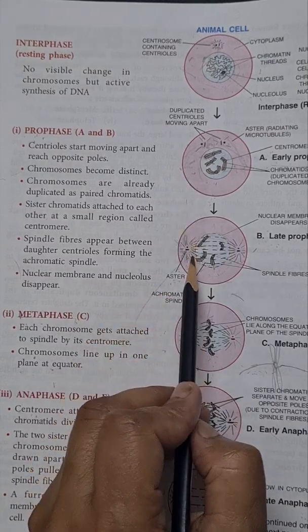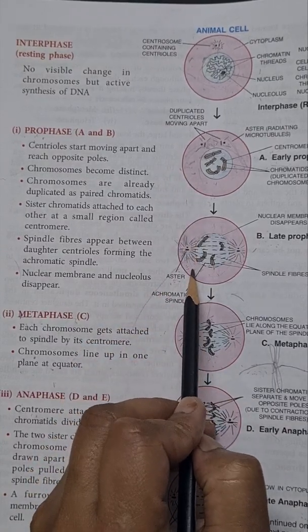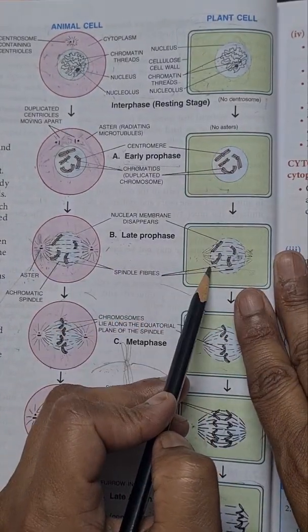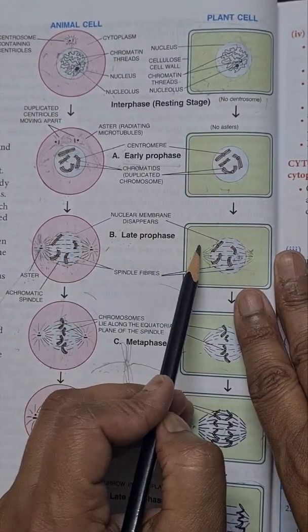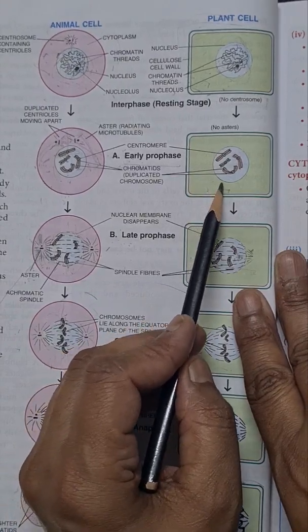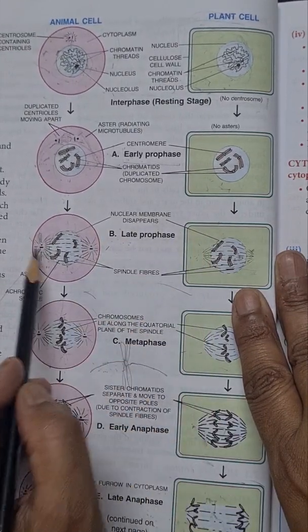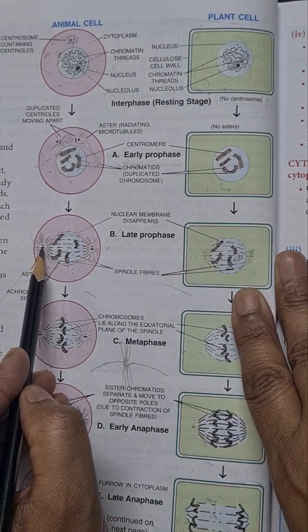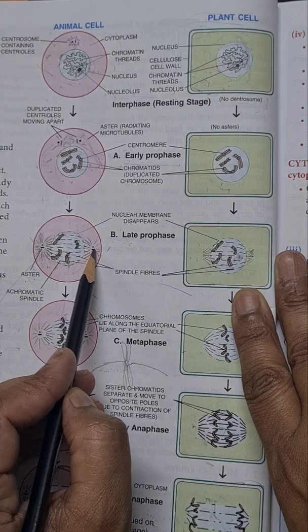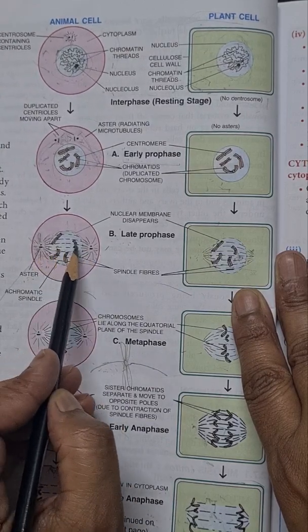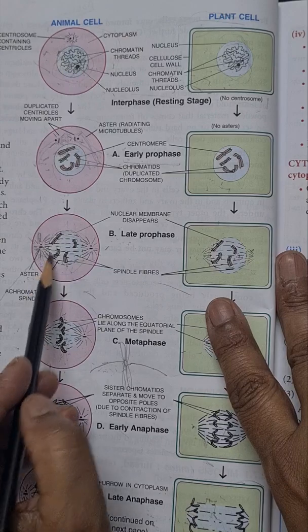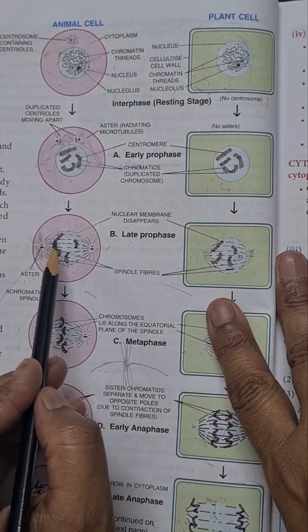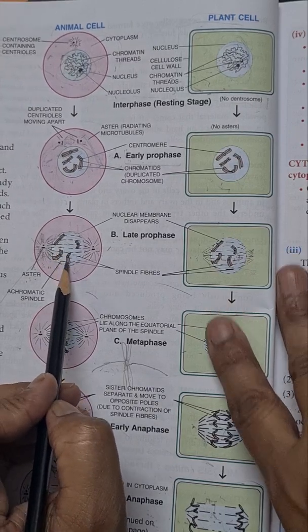These changes occur only in animal cell. In plant cell, as no centriole is present, these changes are not seen. Now next, in between these two centrioles, spindle fiber formation takes place. These spindle fibers hold chromosomes in position during cell division.